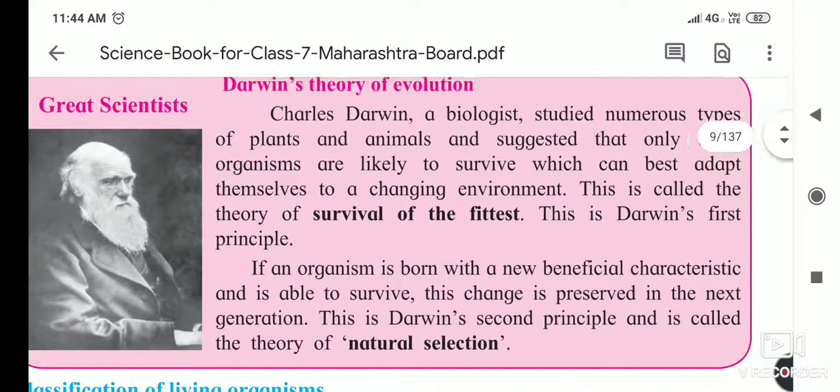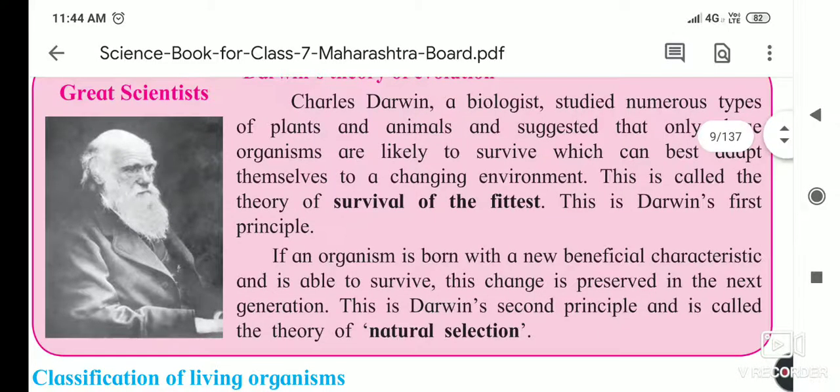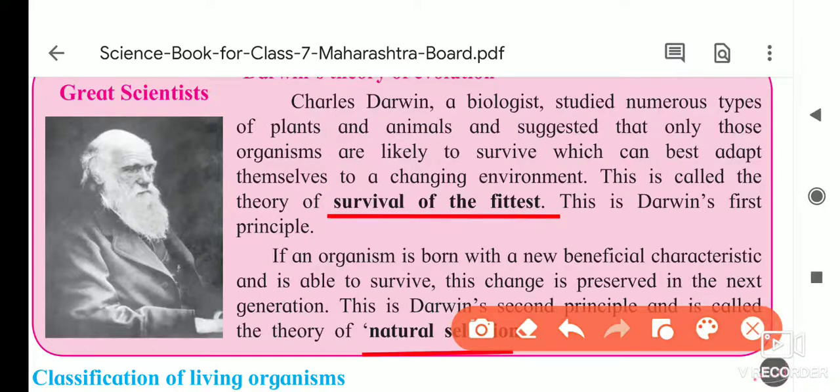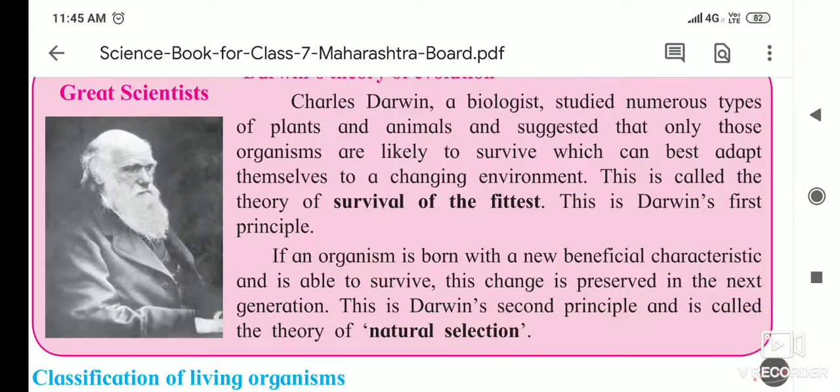Some means they can die. So it is the rule of nature, that is the natural theory of natural selection. Survival of the fittest means the fittest will survive, the stronger will survive. It is nature's rule. Okay, now we will see the next topic, the classification of living organisms.